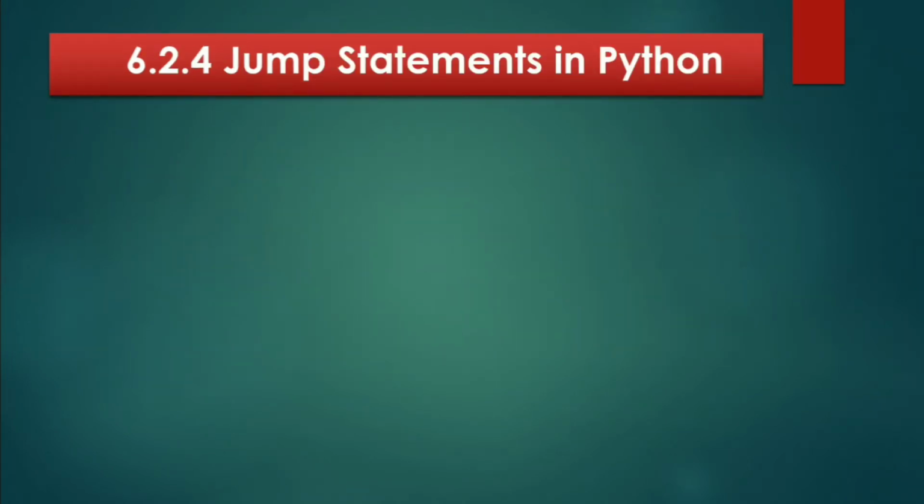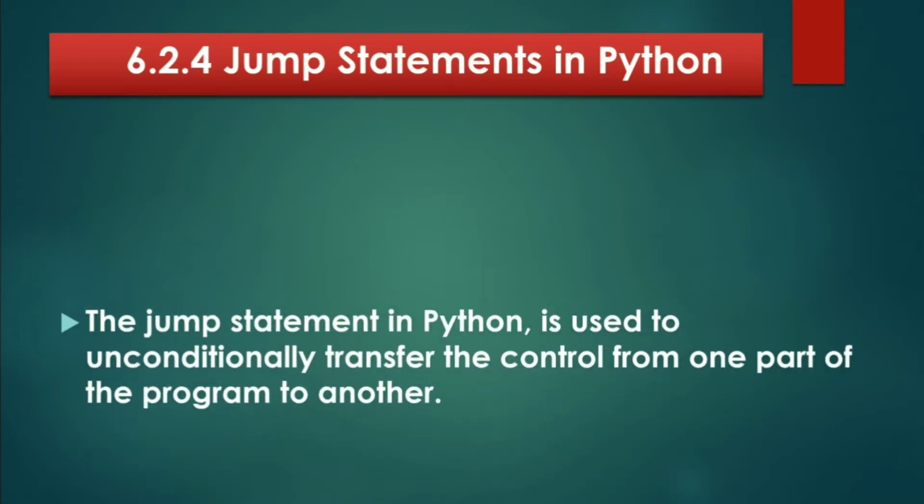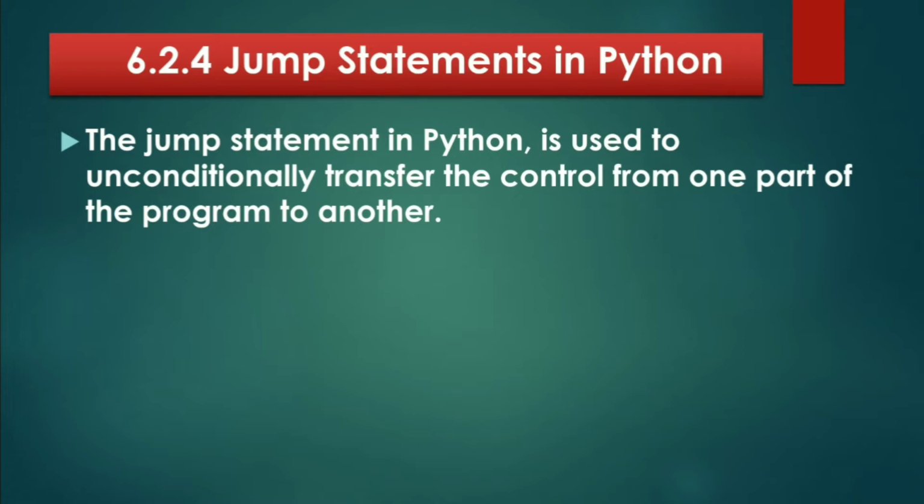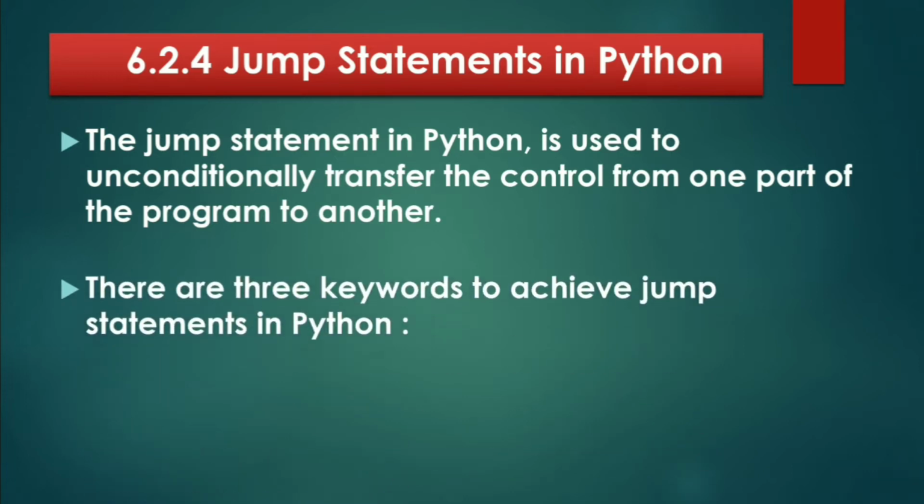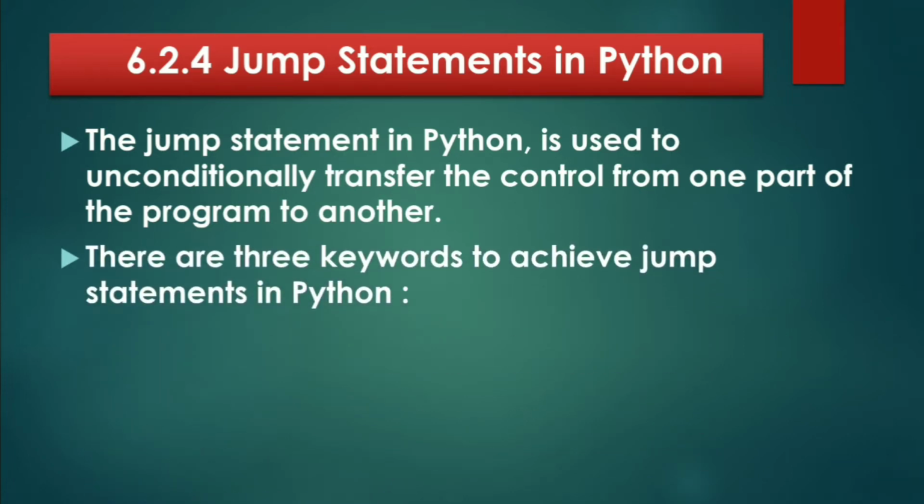We have learned about iterative statements, where a condition will be given, and based on the condition the action block will be executed multiple times. But a jump statement is not like that. Jump statements in Python are used to unconditionally transfer the control from one part of the program to another, which means whenever the jump statement is read by the interpreter, it jumps from one part of the program to another.